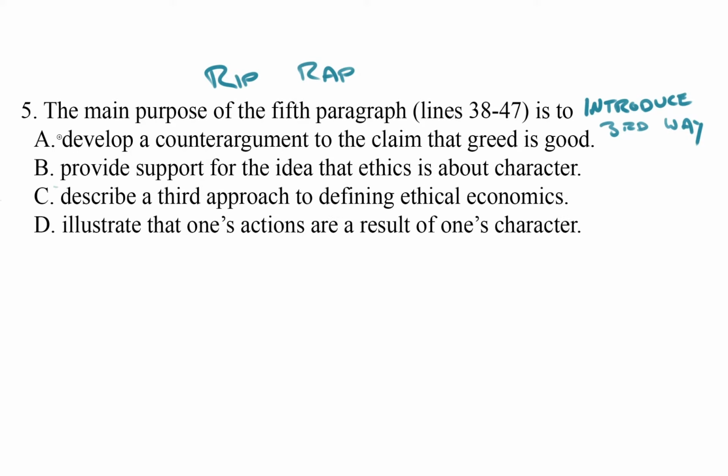So the main purpose is to develop a counter-argument to the claim that greed is good. That doesn't match our prediction. Choice B, provide support to the idea that ethics is about character. We know that's about a different paragraph. I'm going to cross that one off. C, describe a third approach to defining ethical economics. There we go. It matches our prediction. Let's see what D is, see if D is even stronger. The main purpose of the fifth paragraph is to illustrate that one's actions are a result of one's character. No, again, that has to do with a different paragraph.